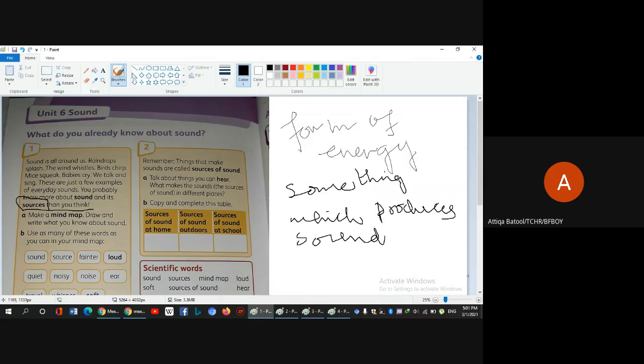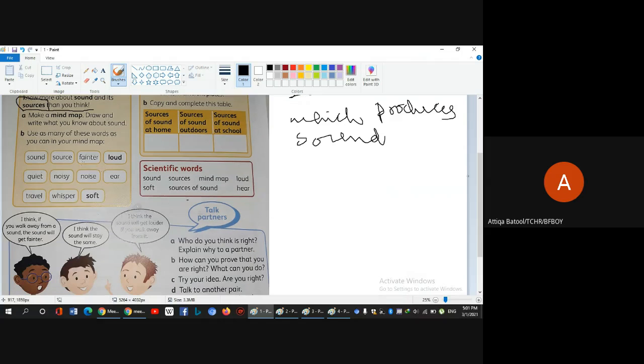All right, so these are two important things which I need to explain. These important words are sound, source, fainter. One more important thing: what is fainter? This deals with the distance between the source, which is producing the sound, and the object which is collecting the sound, that means your ear.